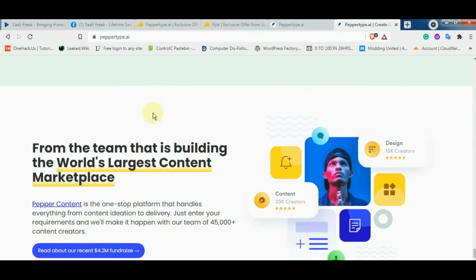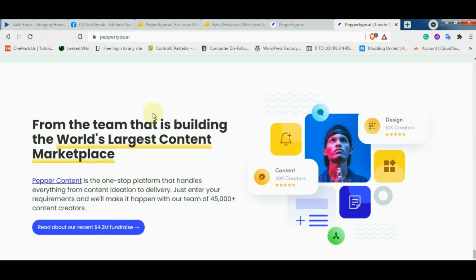Yes, one of the most important information that I wanna give you guys, that peppertype.ai has received fund of $4.2 million. That's really huge. And basically why funds are important from a customer perspective.